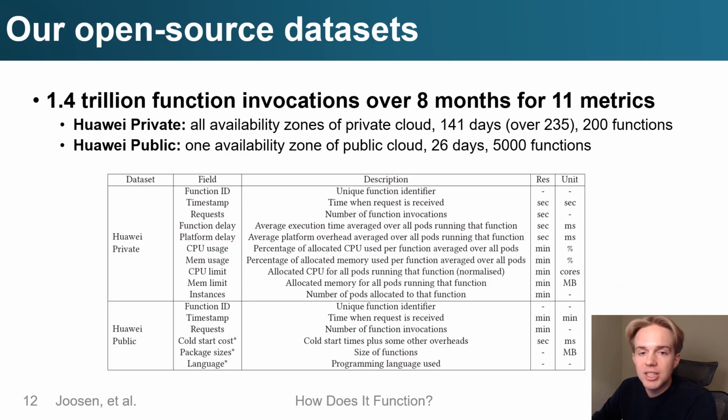The table here gives a detailed schema of all the features in each data set, but in summary, we have a 7-month-long data set of 200 functions called Huawei Private, which consists of 141 days collected over a 235-day period. This data set represents traffic from all availability zones in our private internal cloud. We also have a shorter data set of 26 consecutive days and 5,000 functions called Huawei Public, which comes from a single availability zone of Huawei's public cloud.